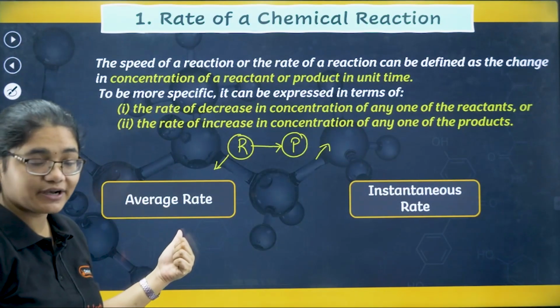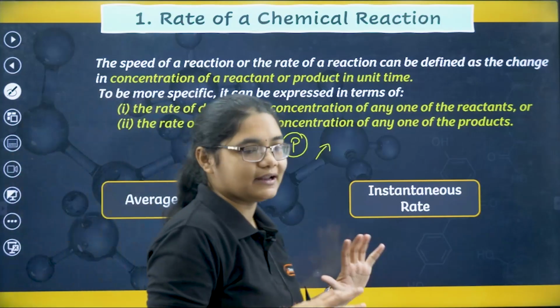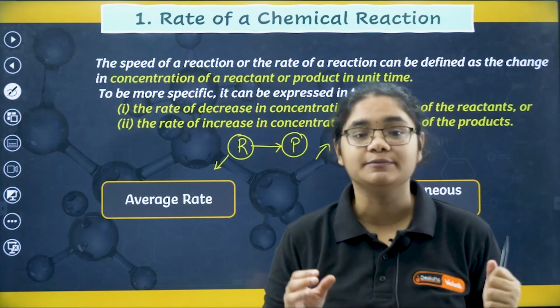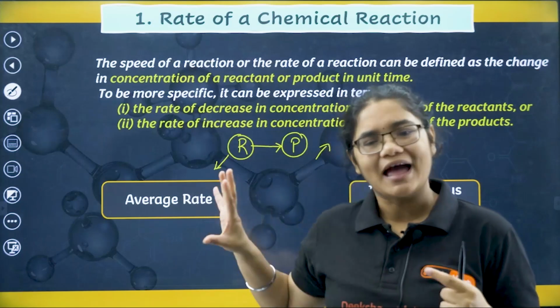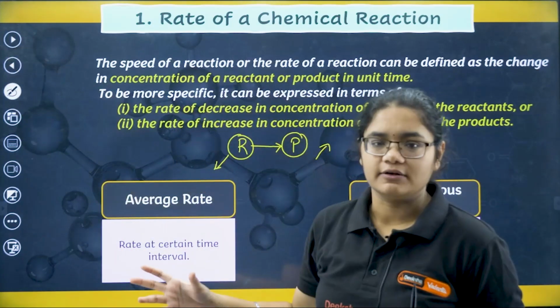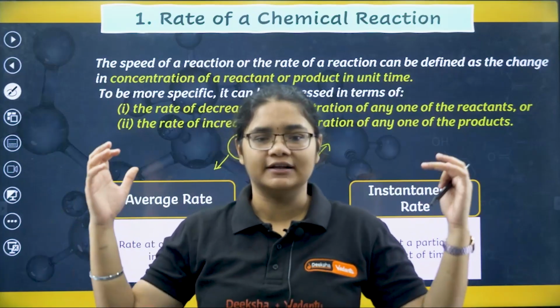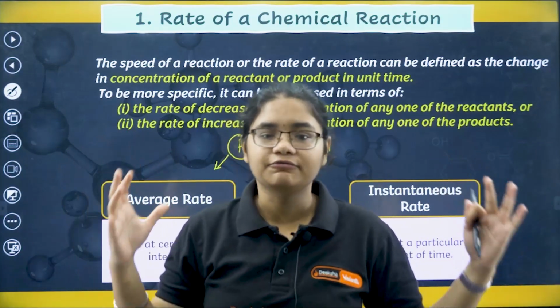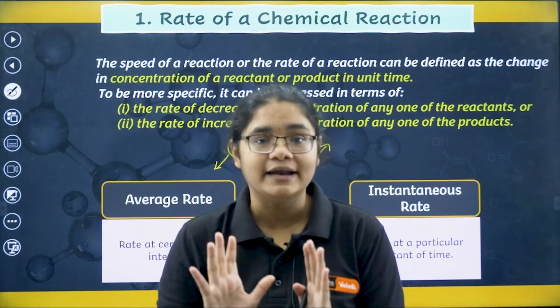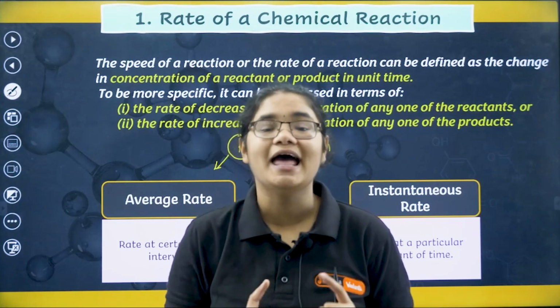Now, very interestingly, we have two types of rate. One is your average rate and another is your instantaneous rate. You should be able to tell by now what is the difference between these two types of rate. Average rate is calculated in a certain time interval, for example 5 seconds, 10 seconds, 1 minute, 24 hours, 50 minutes. In a certain time interval, you are calculating the rate of the reaction. That is called average rate.